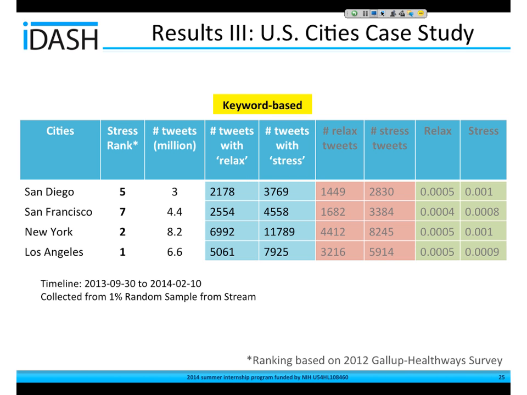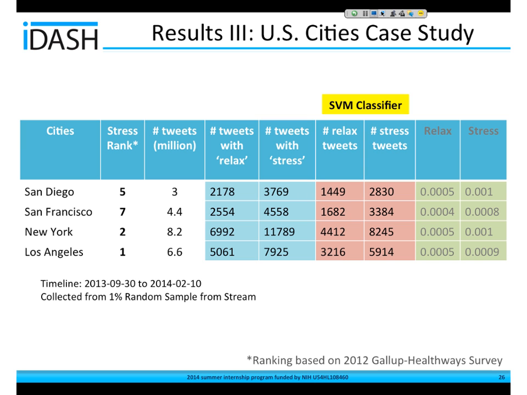And then we applied the SVM classifier that I talked about earlier to figure out which were relaxed and which were actually stress tweets. This is an estimation. We haven't gone back and actually checked how correct it is, but it looks pretty good. And then we have the proportion here of the tweets found by the classifier divided by the complete data set.